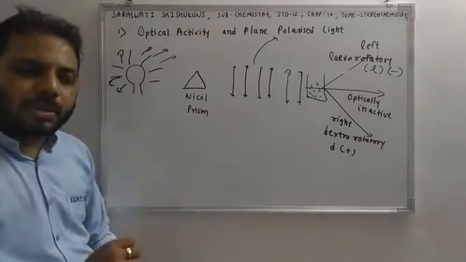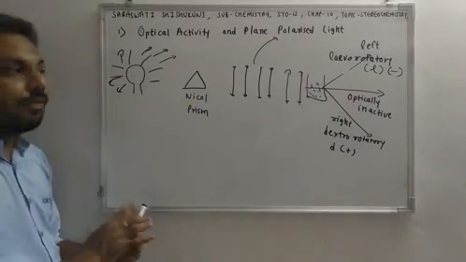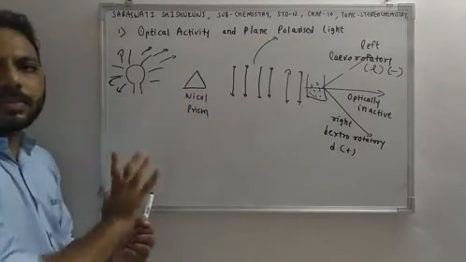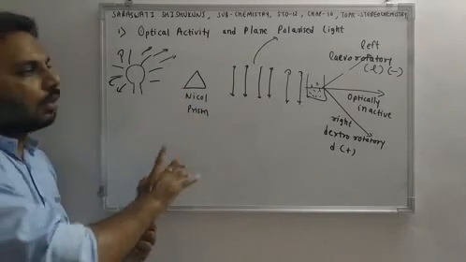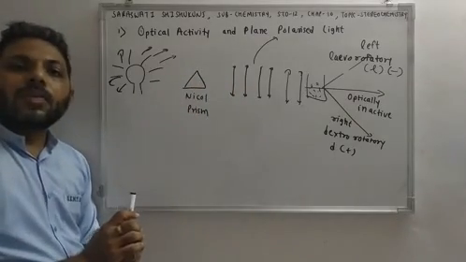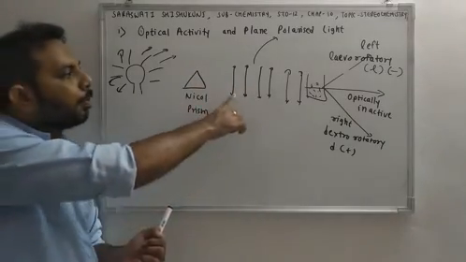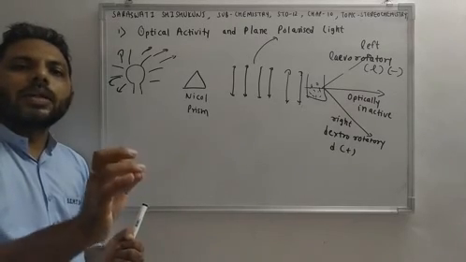So understand this terminology. We have got a source of light. We are passing this light through the prism. Prism is doing the work of converting this light into one plane. The function of prism is to produce plane polarized light. Plane polarized light means light in only one plane.